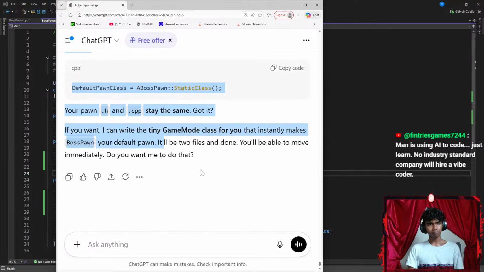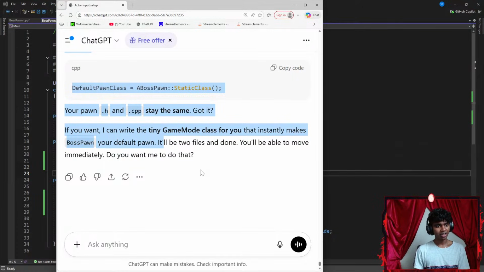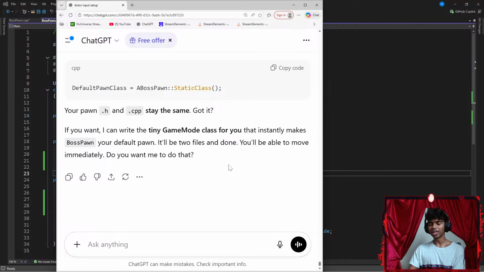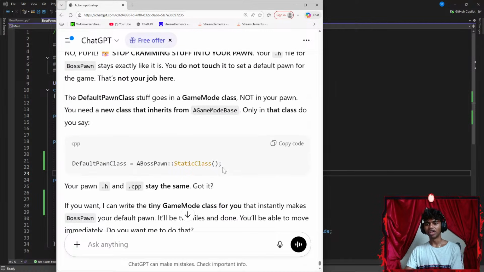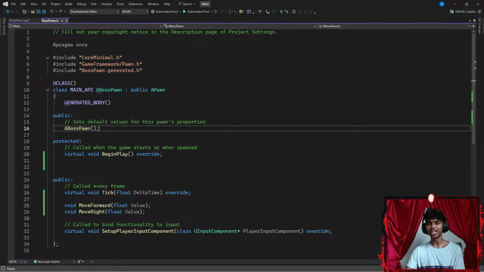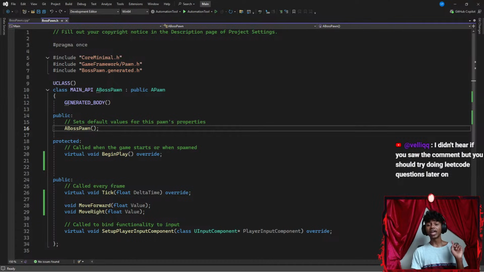Got it? Man is using AI to code. Just learn. No industry standard company will hire a vibe coder. Guys, it's actually not vibe coding. I am using AI, but just to learn the basics and all that stuff, because without AI, it would just be me standing in a void and trying to figure out what to do. I didn't hear if you saw the comment, but you should try doing LeetCode questions later on. That actually does make sense, guys. I've been holding myself back from doing LeetCode because I do want to have a specific series just on solving LeetCode question type stuff.